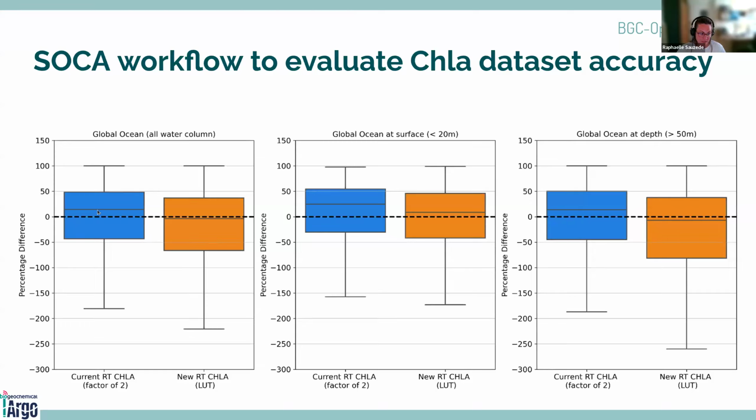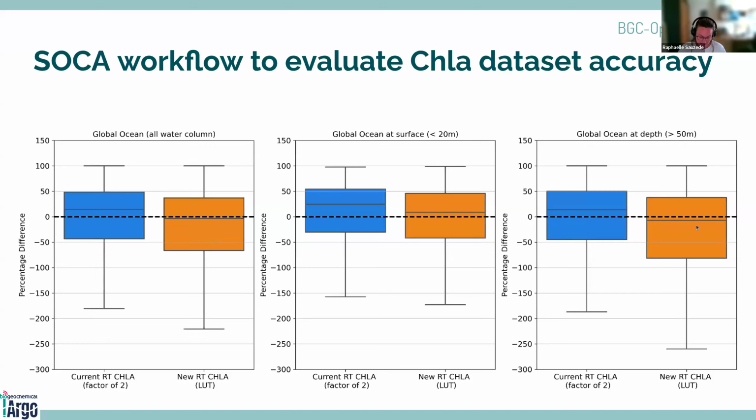So you can see that using this new adjustment, we remove the bias that we had in the BGC Argo chlorophyll A dataset. But you see that we will here a little bit underestimate the chlorophyll A concentration near the surface and overestimate it at depth.